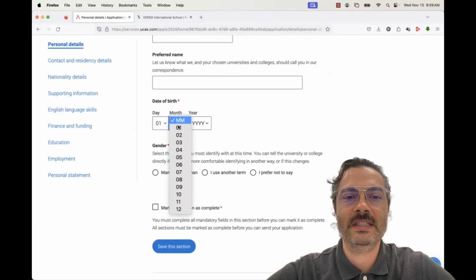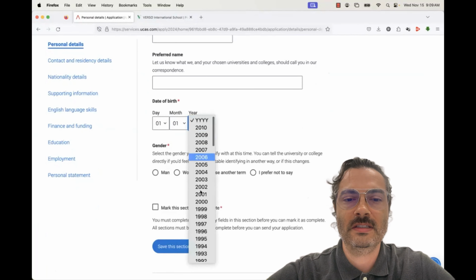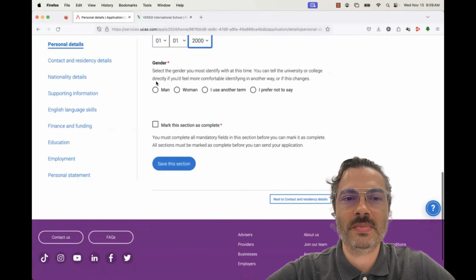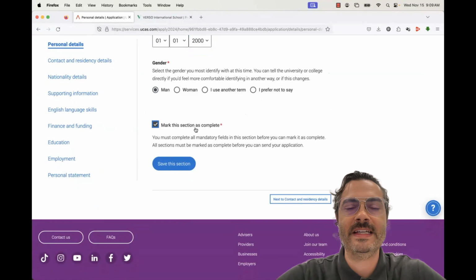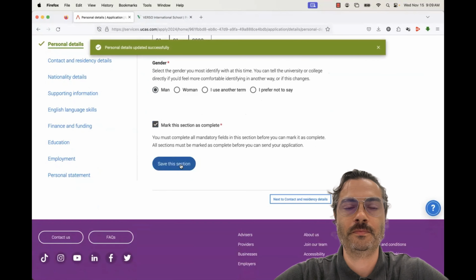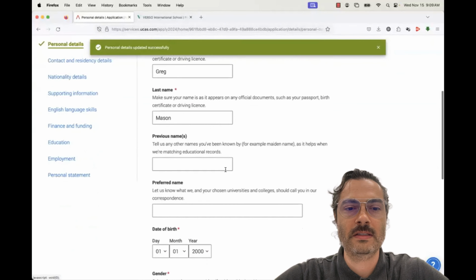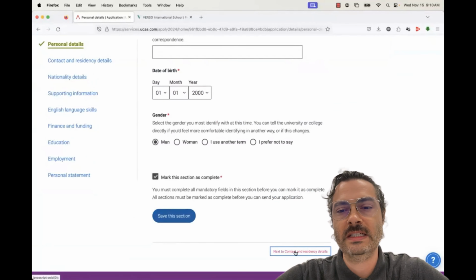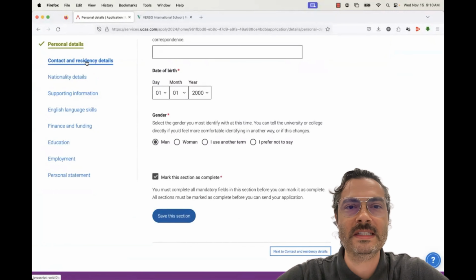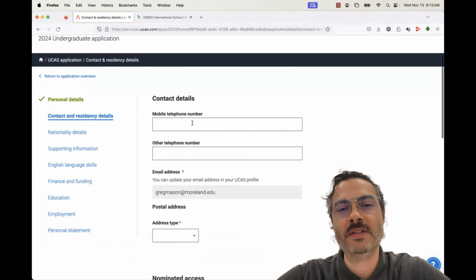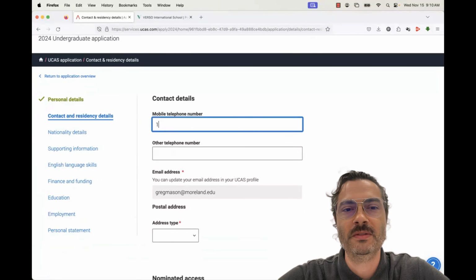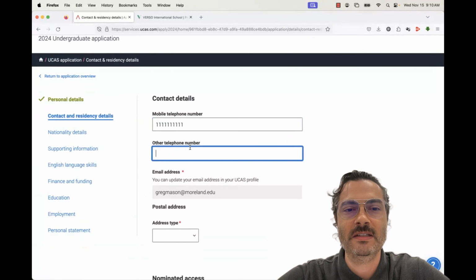Okay, so we're just going to put in a date of birth. We're going to put in the chosen gender, and we need to make sure we mark our sections complete so that it saves as finished. And that is done. And then we would move on to the next section by clicking down here, or you can use the tabs on the side. And we see a check here because we have done it correctly. So here we could add a number, but it's not required, so we won't do that. But you could just type in whatever you feel, and it might format it for you.